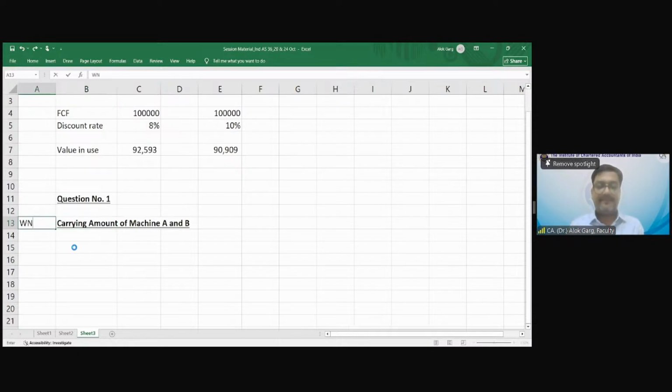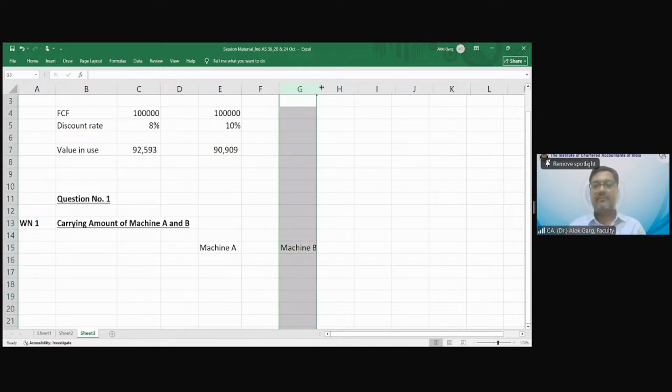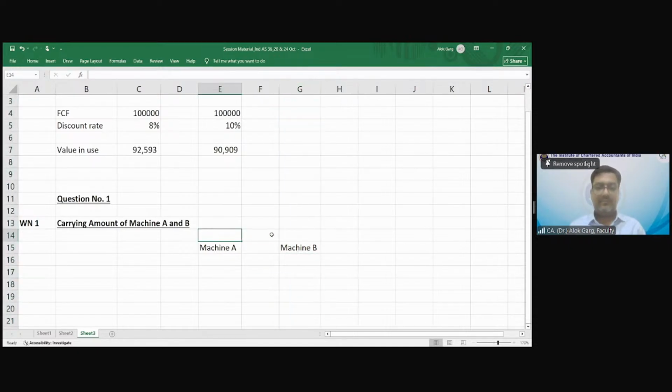Working note 1. Machine A, machine B. First of all, the cost of the machine. What is my cost of machine?